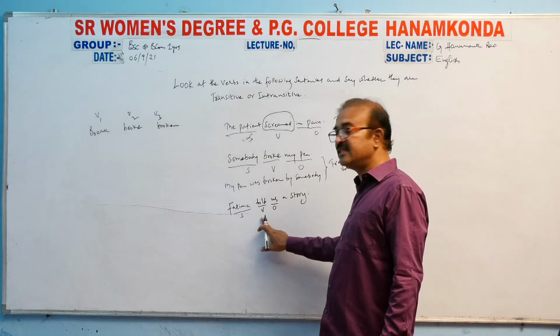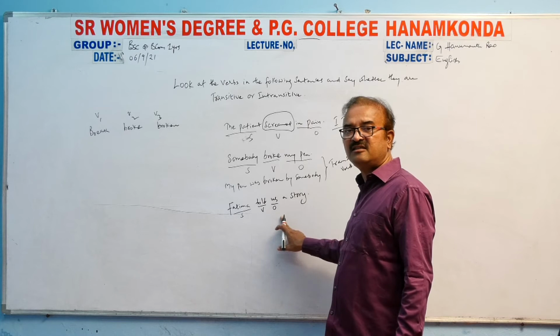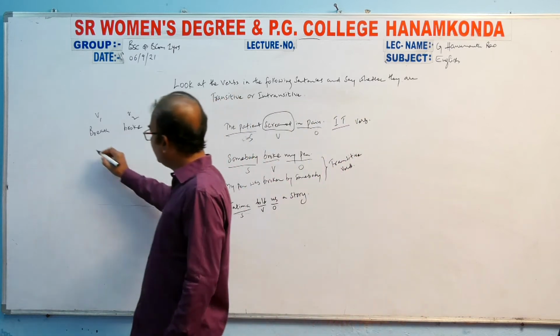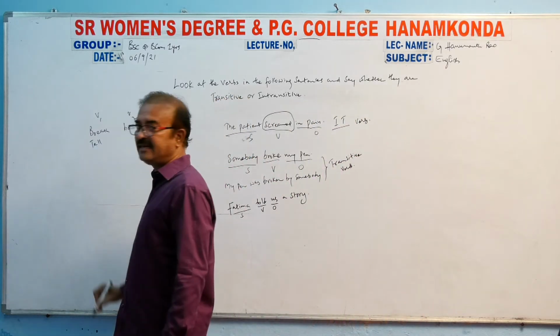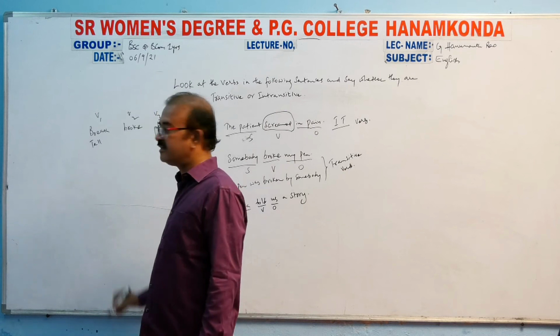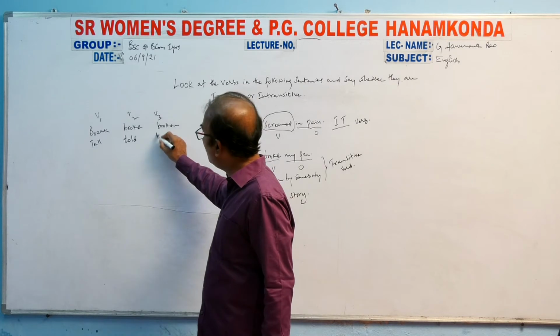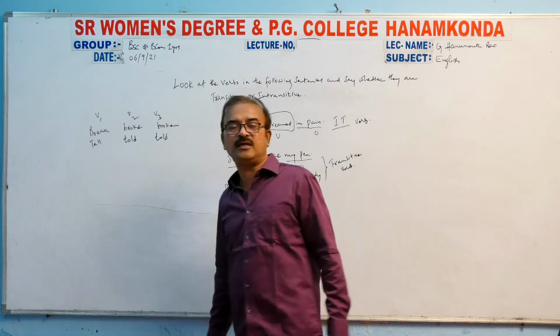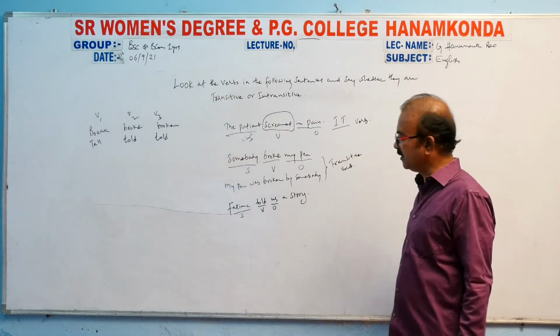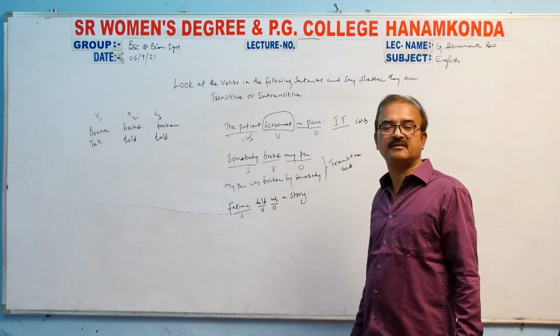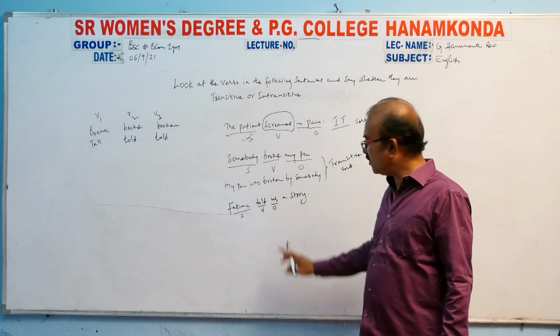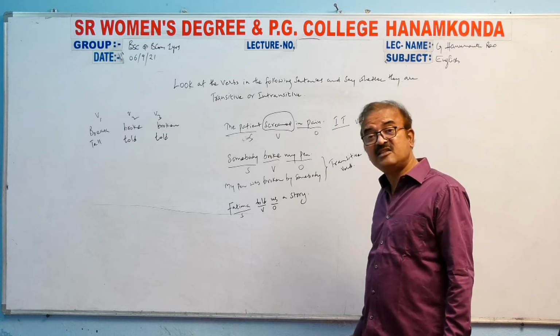Subject Fatima, told is the verb, us is the object. Let's see this one. This is tell, present tense. Past tense is told. Past participle is also told. So subject, verb and object. So what is the object here? Us. Us is the object.